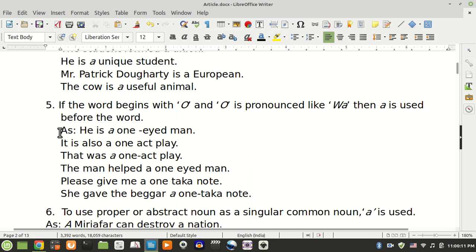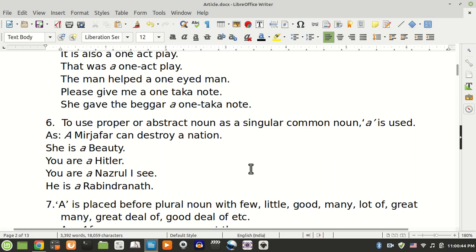Rule number 5. If the word begins with O and the O is pronounced like W, then a is used before the word. He is a one-eyed man. It is also a one-act play. That was a one-act play. The man helped a one-eyed man. Please give me a 1 taka note. She gave the beggar a 1 taka note.